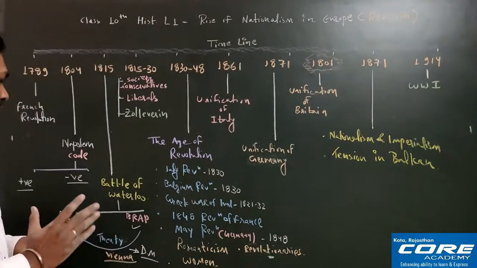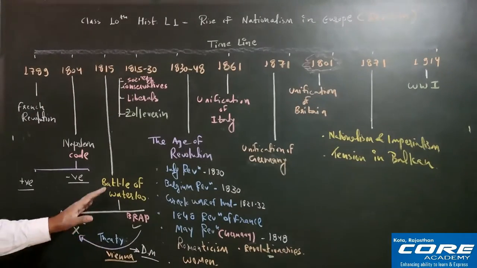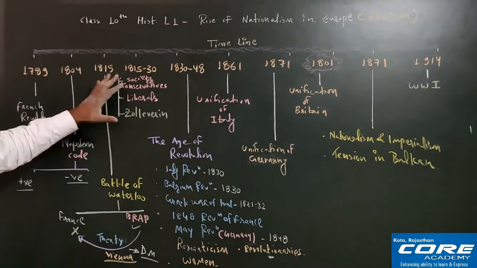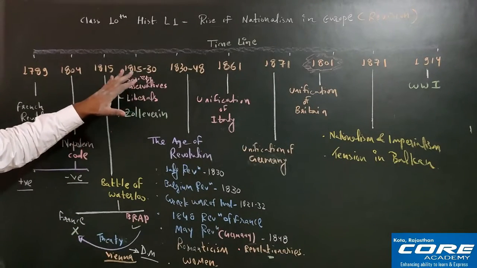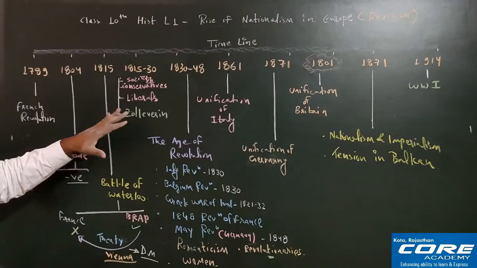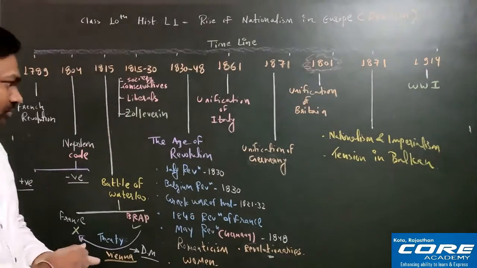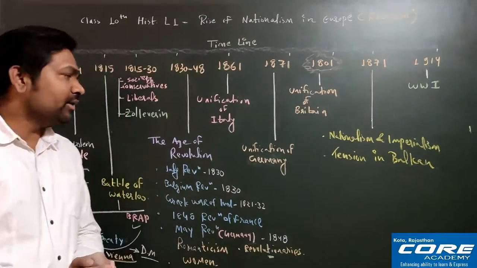So this is all about the Battle of Waterloo and the Treaty of Vienna that I wanted to tell you. From here now, 1815 to 1830, I'll tell you about the society, conservatives, liberals, and Zollverein. So this is very interesting, right?